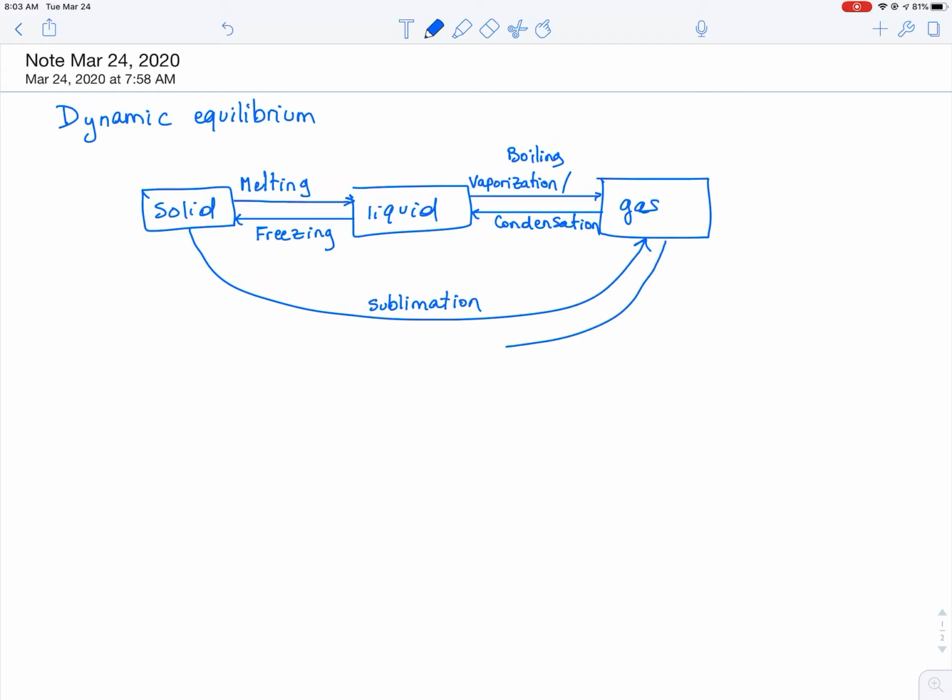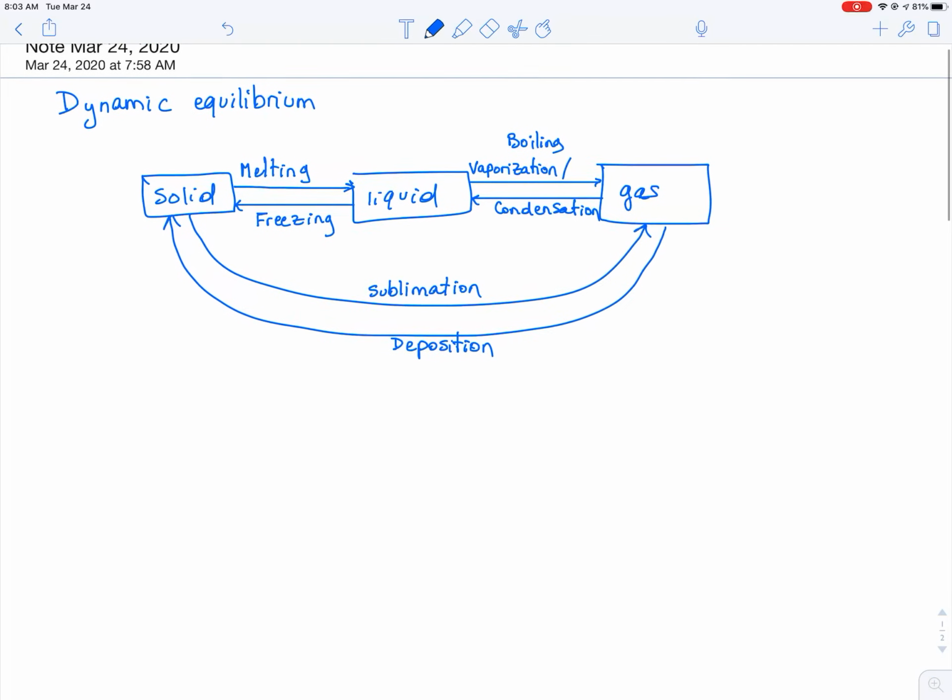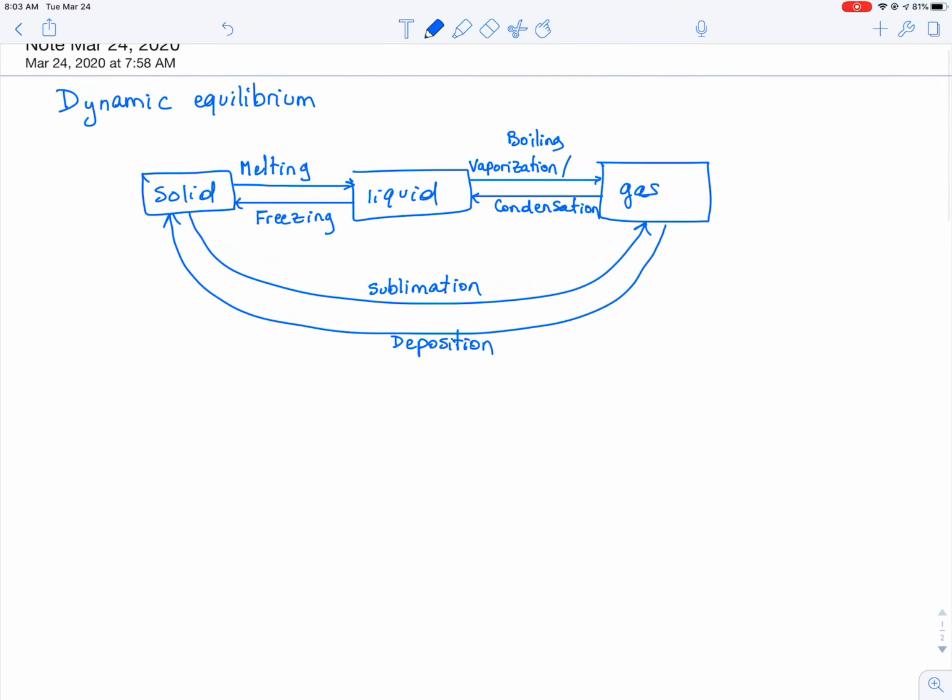What is the opposite process of sublimation? This is less commonly used. It's called deposition. All right. So I had to go through this because I'm going to use the term condensation a lot when I talk about dynamic equilibrium.